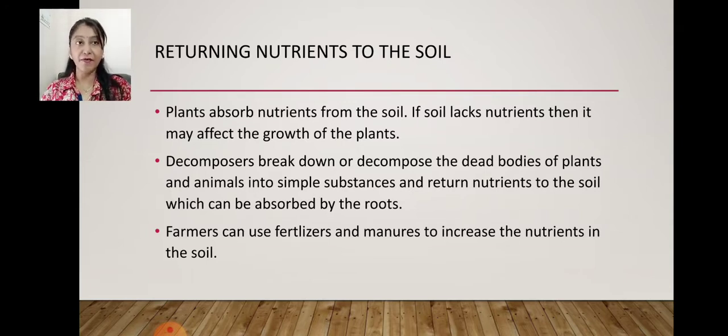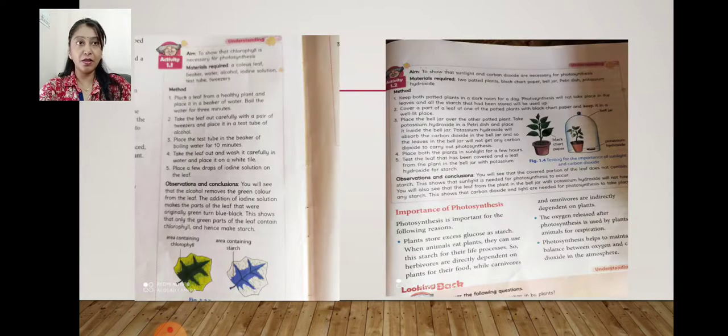So that is enough. There is one cycle made in the book on the last page, so I want all of you to go through it. In this chapter, 2 experiments were given which we didn't discuss, so just have a look. In the very first one, there is an experiment showing how to show that chlorophyll is necessary for photosynthesis.